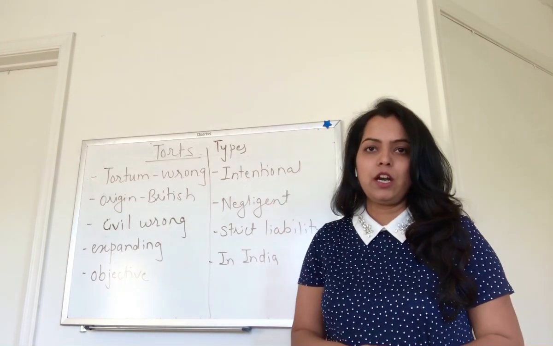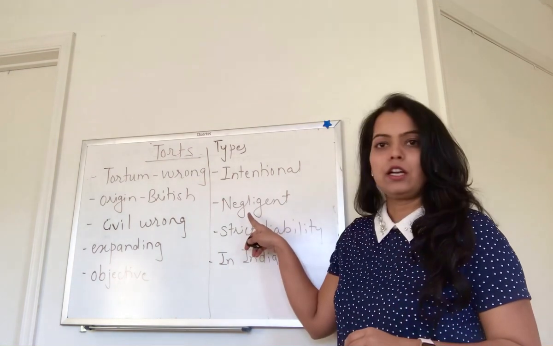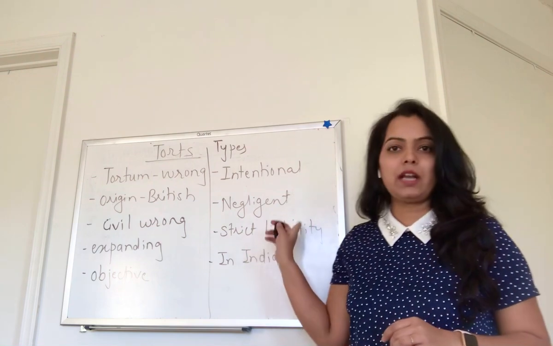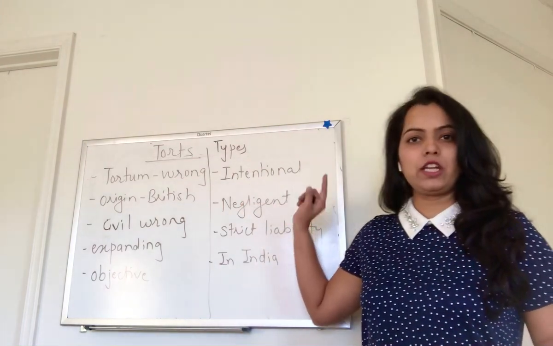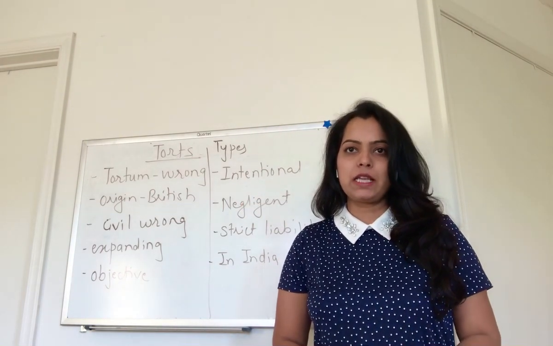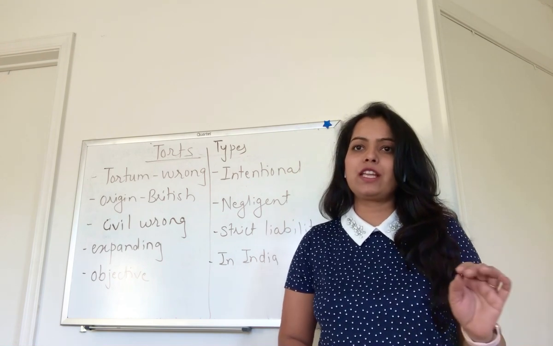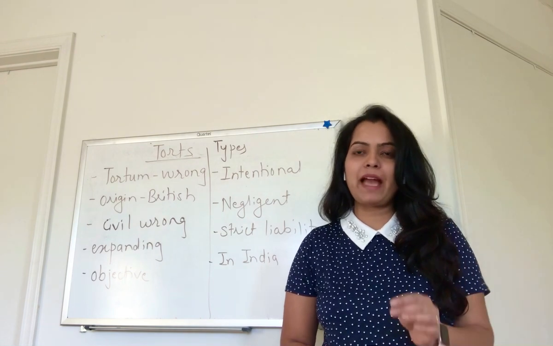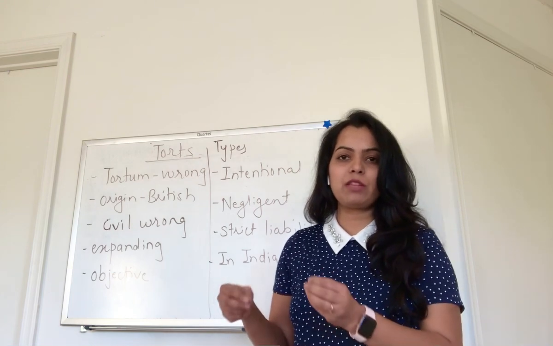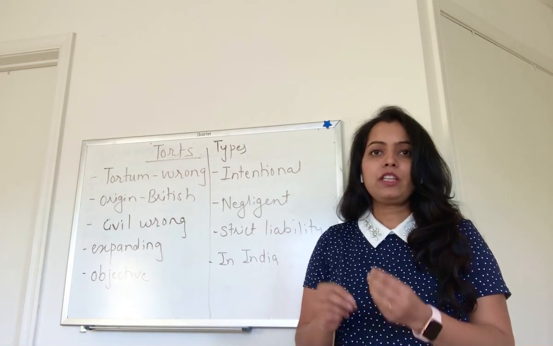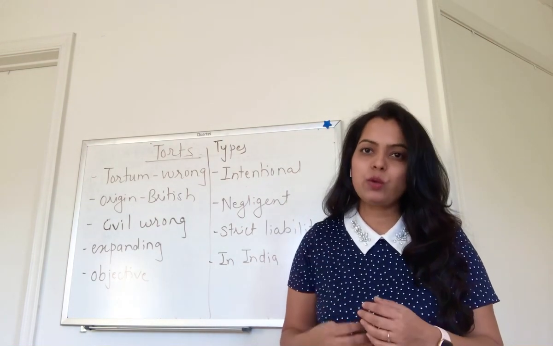Types of torts. Torts are of 3 types basically: intentional torts, negligent torts, and strict liability type of torts. First category of torts is intentional torts, a tort caused by an intentional wrongful act by the other person or group of persons. For example, assault, battery, trespass, false imprisonment, slander, or libel, which means writing something bad about somebody. So these are intentional types of torts. Torts are less serious than crimes, so punishments are also less severe.